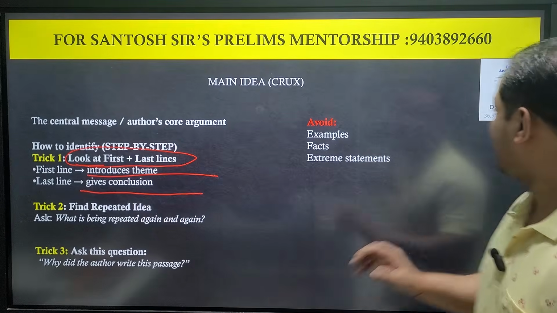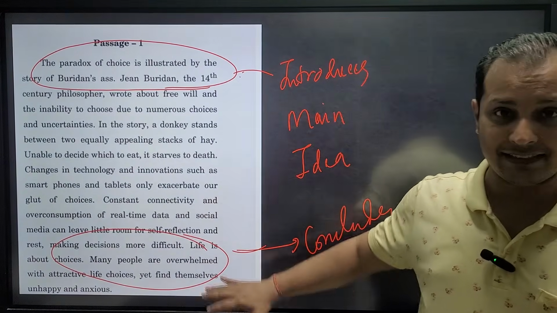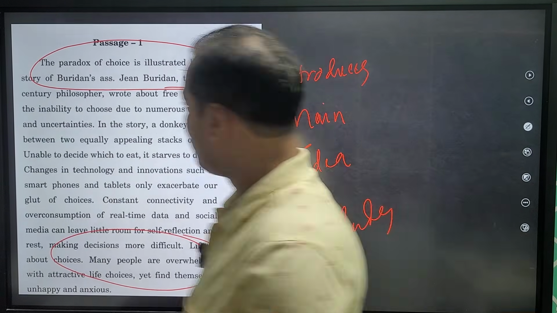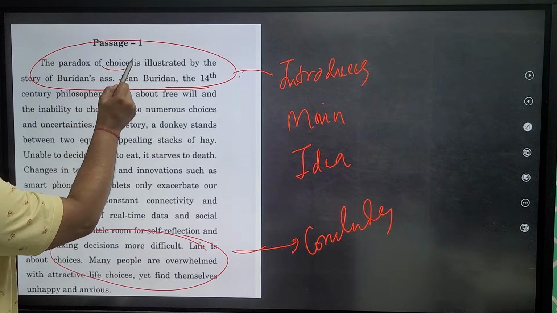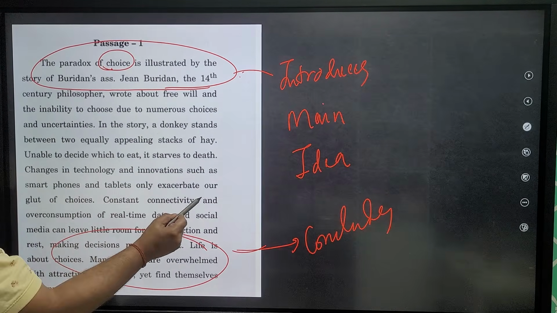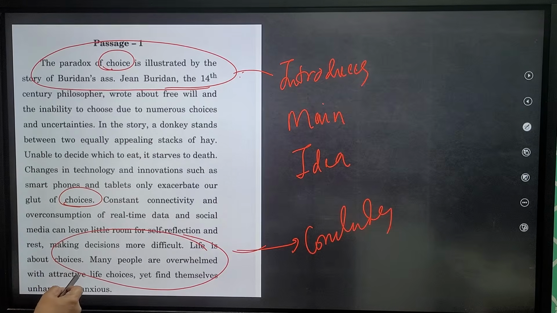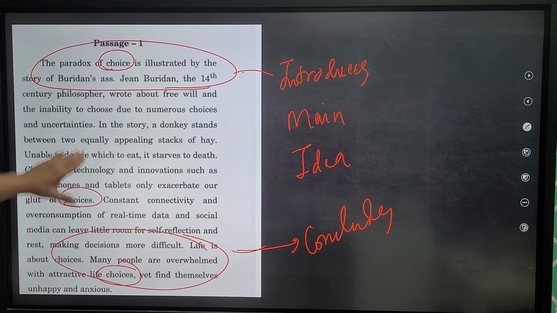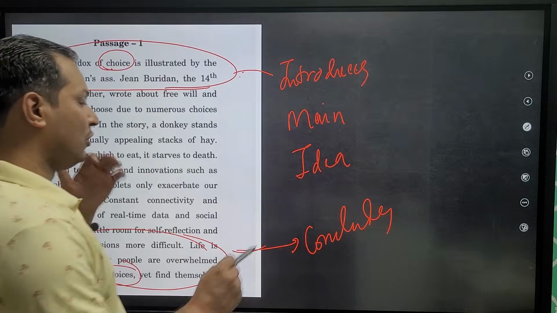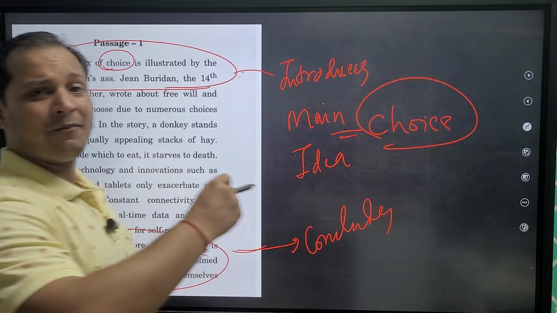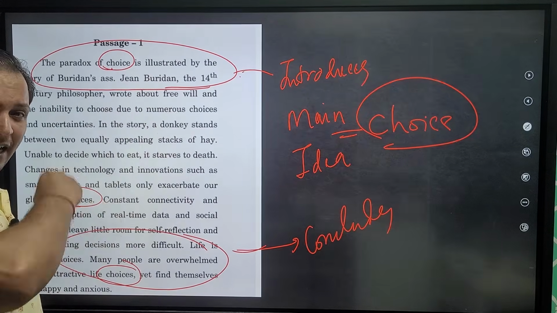This is very important. The second thing we need to do while reading the passage is see which word is getting repeated multiple times. By a cursory glance we can see the word "choice" is repeated multiple times. You can see lots of "choices". So the main idea has to be around choice. We have to see what theme is getting repeated again and again in the passage.